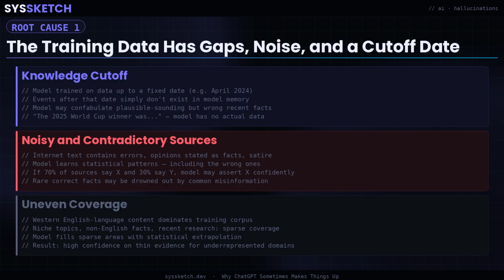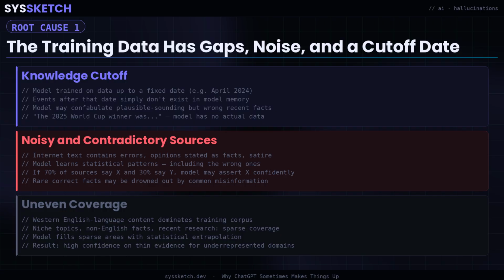Beyond the cutoff problem, the training corpus is deeply noisy. The internet contains factual errors, satire presented as straight news, opinions confidently stated as facts, and outdated information that was never updated after the original publication. The model learns statistical patterns across all of this equally. If 70% of sources in the training data confidently assert something that is incorrect, the model learns to confidently assert it too. Rare correct facts can be statistically drowned out by the sheer weight of common misinformation in the corpus.